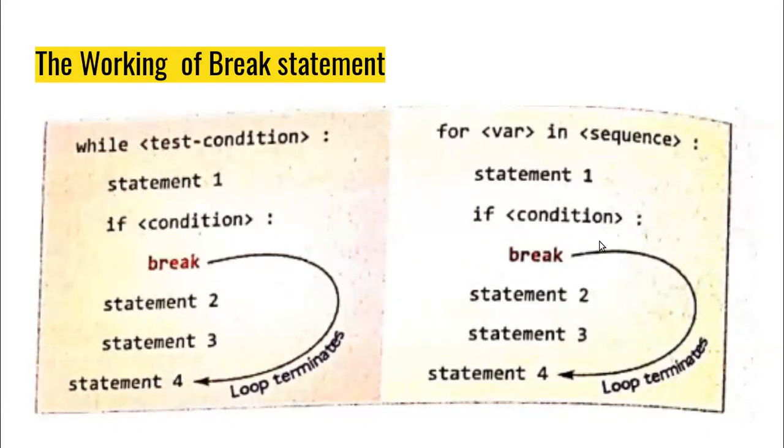Similarly, you can use the break statement with a for loop as well. This is the syntax of the for loop: for variable in sequence, and then colon, statement 1, then we give some condition using if, and after that we give the break statement. As soon as Python encounters the break statement, it terminates the loop, skips statements 2 and 3 and executes statement 4, right? So this is how the break statement works.